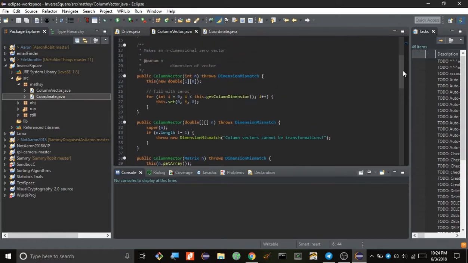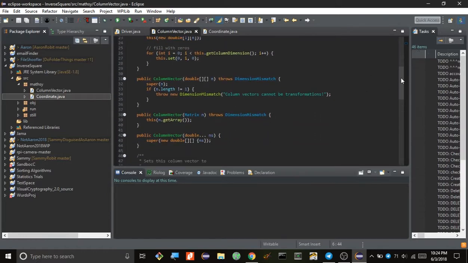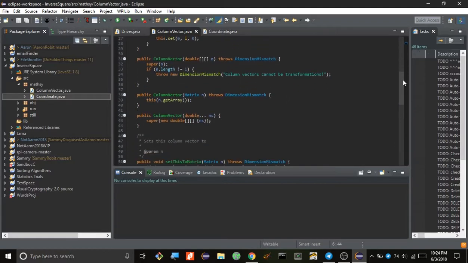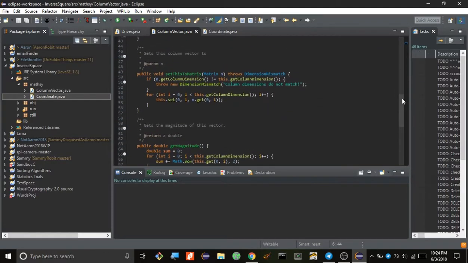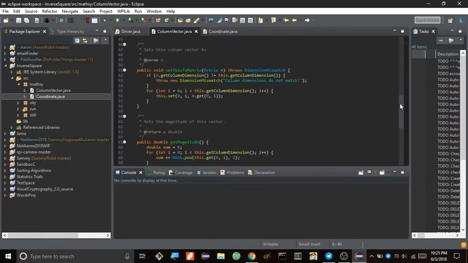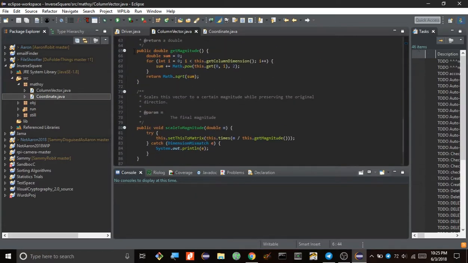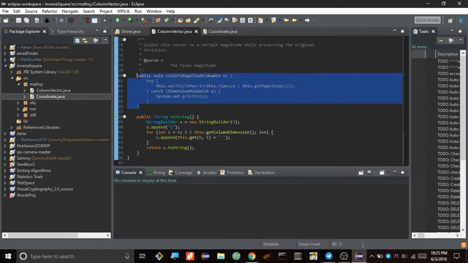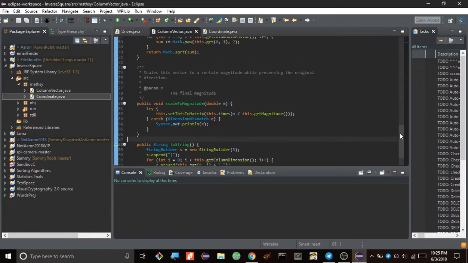Could have easily done it with just an array of doubles, but that's what it is now. It has some constructors. I can get the magnitude of it, so that's cool. And I also have a toString method. And I can also scale it to a certain magnitude.